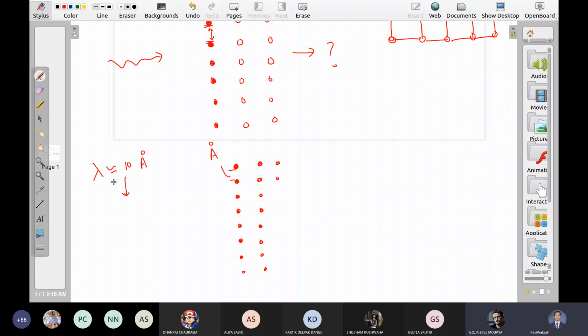Sir, close to X-rays. So if we incident X-ray on the solid crystals, then we can see a diffraction pattern. That may be on the other side if X-ray pass through it.